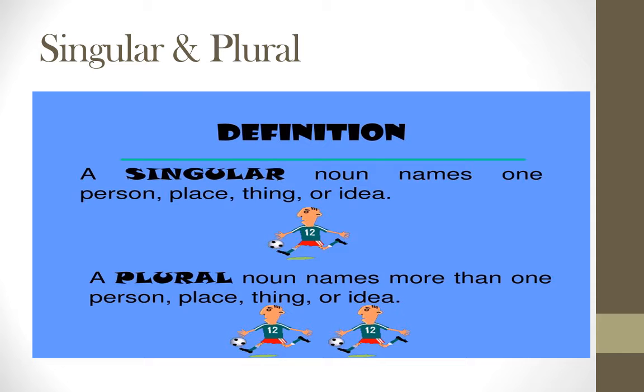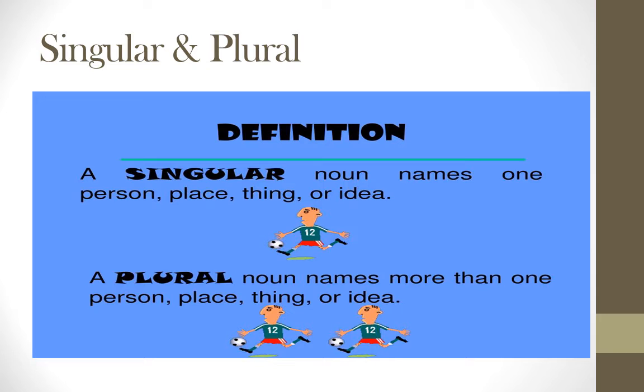For example, we can say ball. In a plural noun we can say balls. For singular, one ball. See the ball, one ball. Here two balls. Yes, one person, two people. So a singular noun names one person, place, thing or idea. A plural noun names more than one person, place, thing or idea.